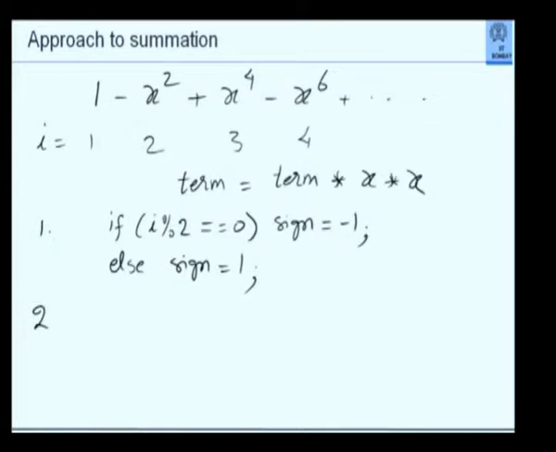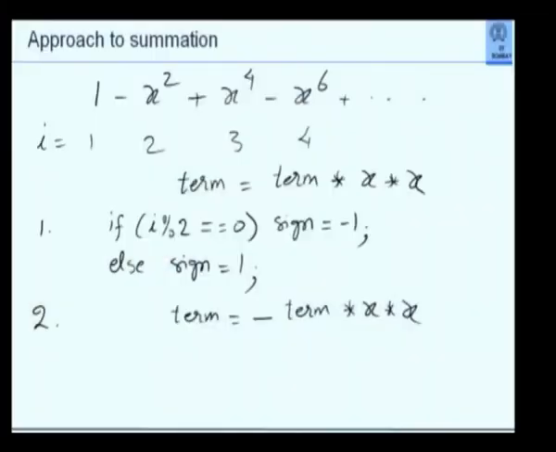The other approach is to simply say term is equal to minus term into x. No, 1 is the starting point. X raised to 0 is the starting point. That is the first term. Term into x square is the next term. Term into x square is another term, and so on.